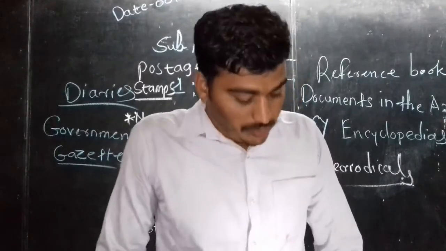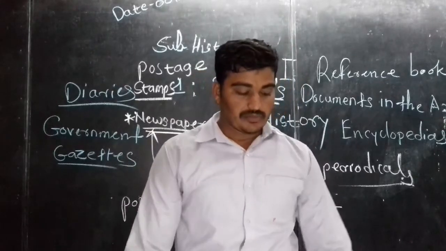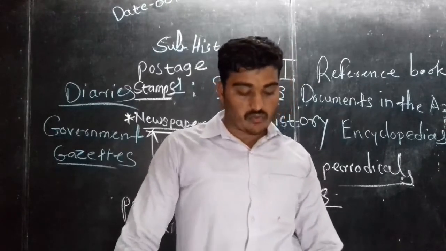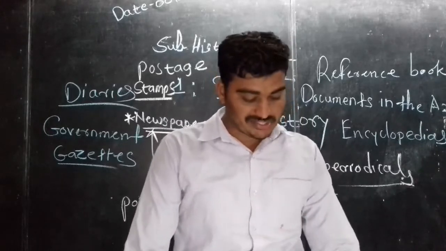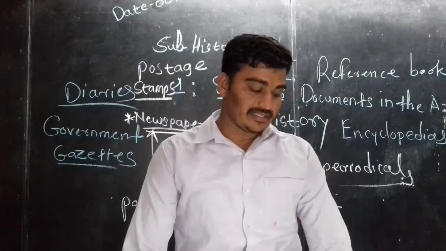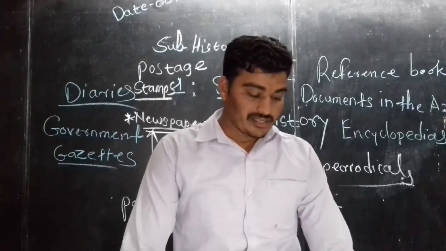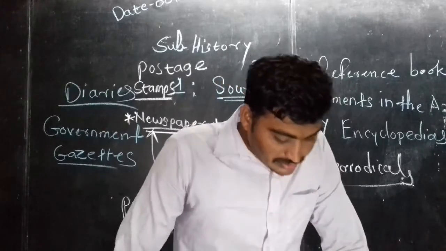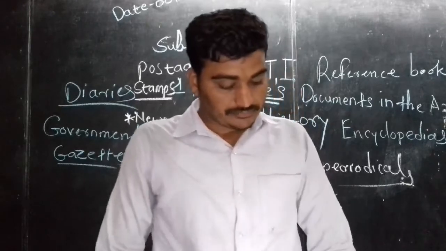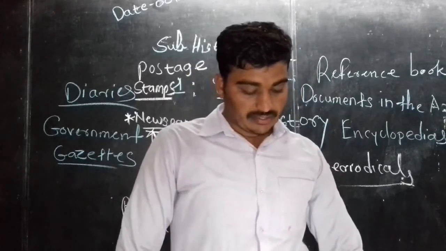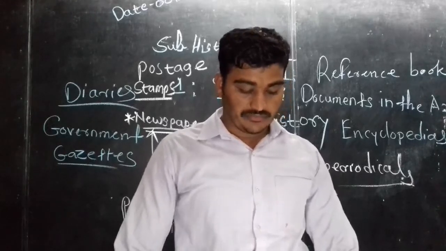One of the main points we are going to study is postage stamps. The postal department issues postage stamps on a wide variety of themes like political leaders, flowers, animals, birds, and an event, or a silver, golden, diamond jubilee, or a centenary, or bicentenary, or tricentenary of different events.